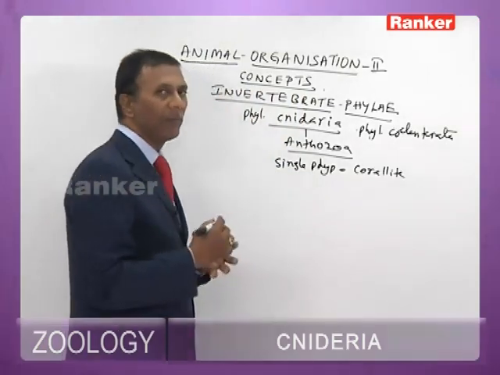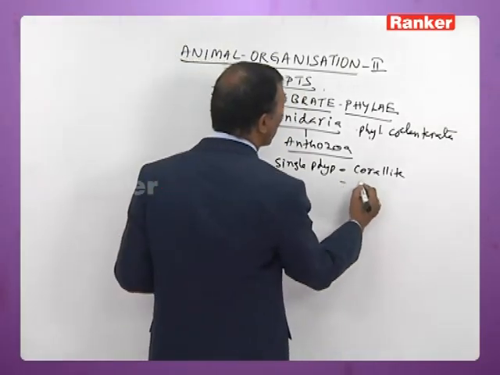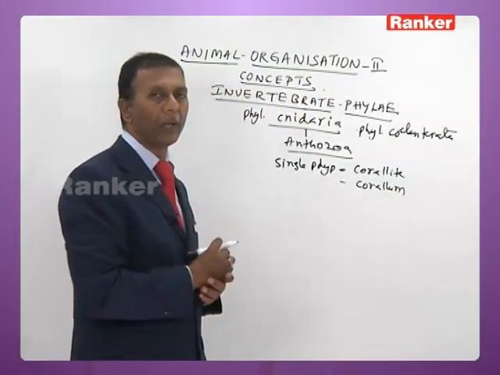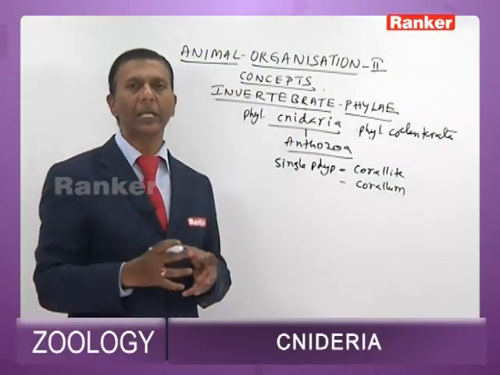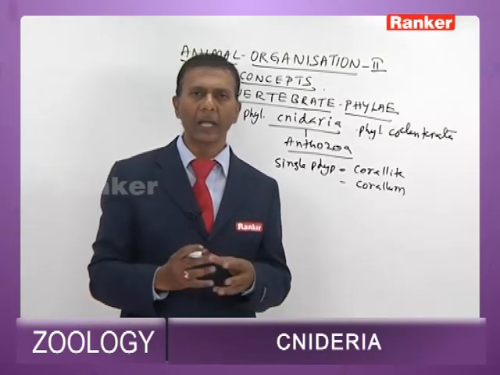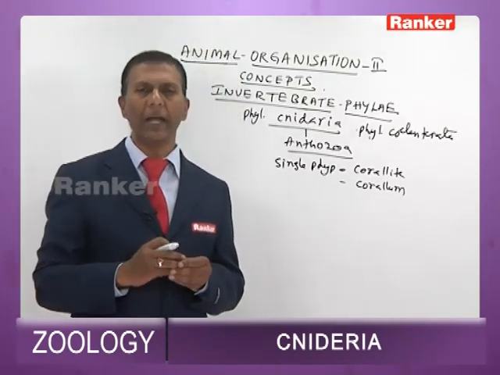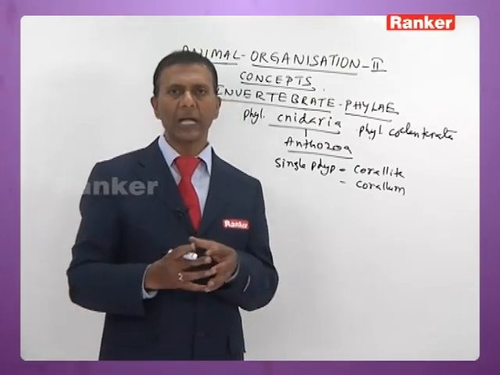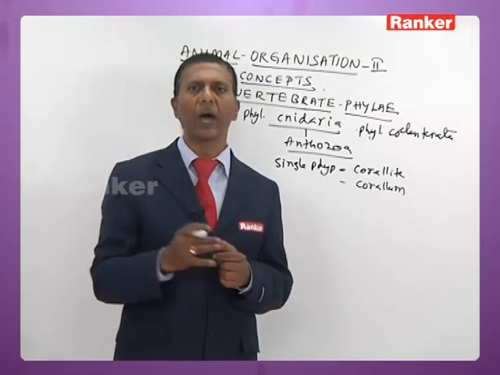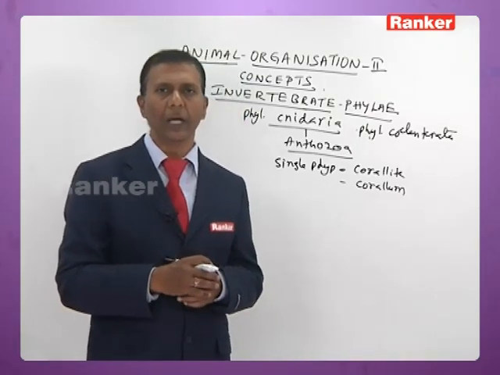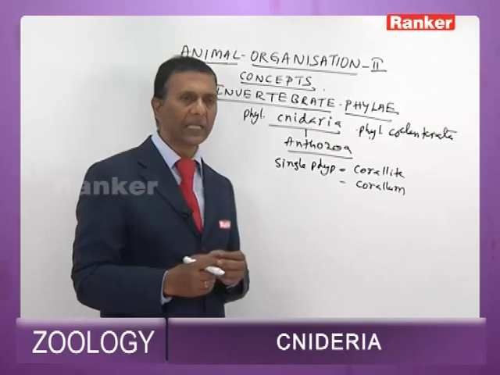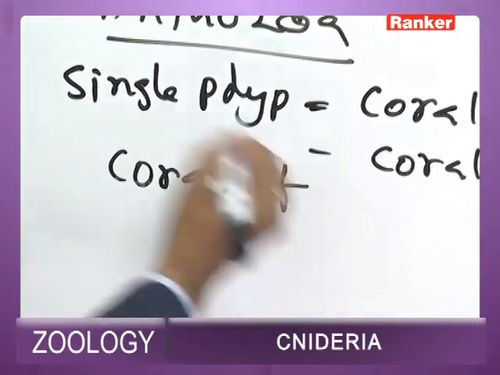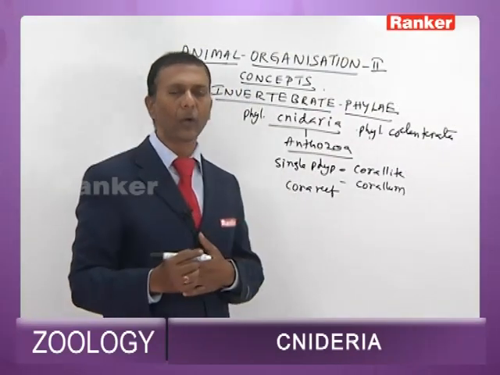The exoskeleton of many polyps is called corallum. Within the corallum, the polyps multiply by budding to form an enormous number of polyps. Their exoskeletons collectively form a huge mound under seawater. A mound of corals is called a coral reef.